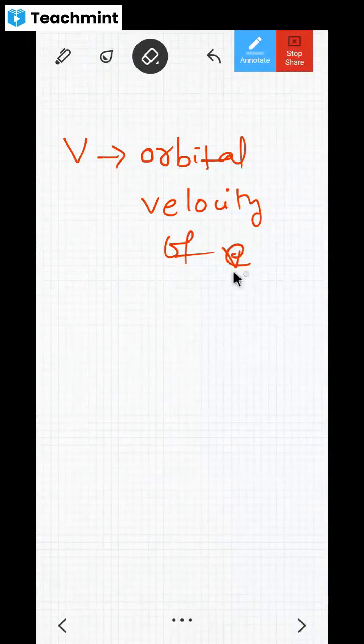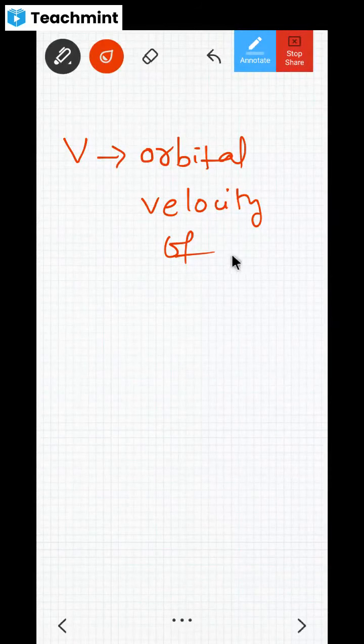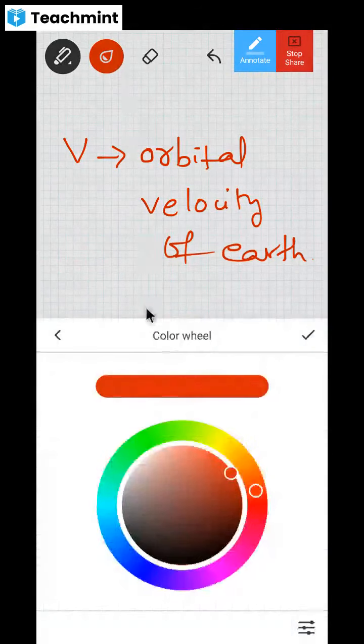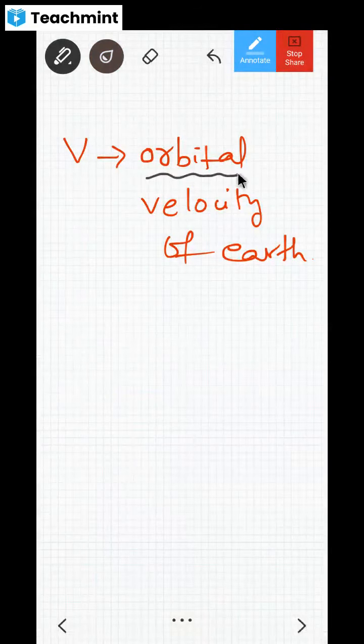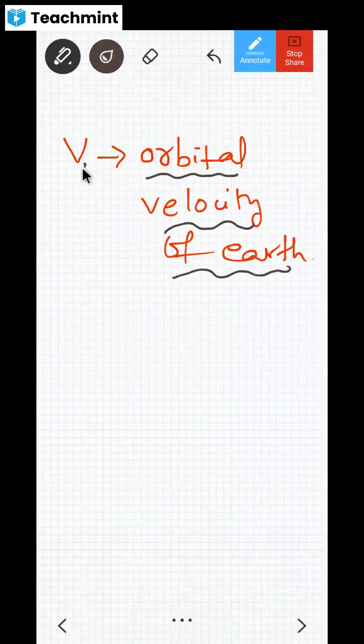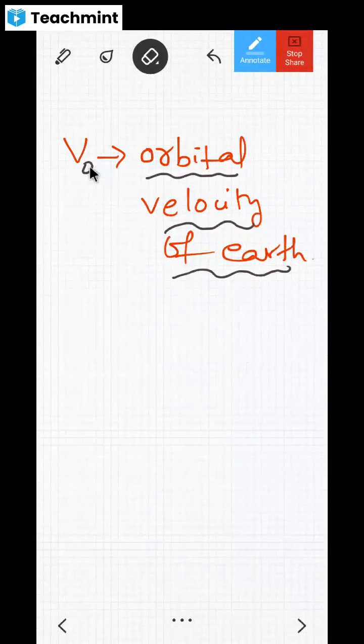Why is it called orbital velocity? Because you understand the meaning of orbit. Orbit means taking rounds, a path, no? So it is taking orbits around the Sun with some velocity, and Earth is doing that. That's why we call it the orbital velocity of Earth, also written as Vo. Vo means orbital velocity. So right now, you just keep it there.